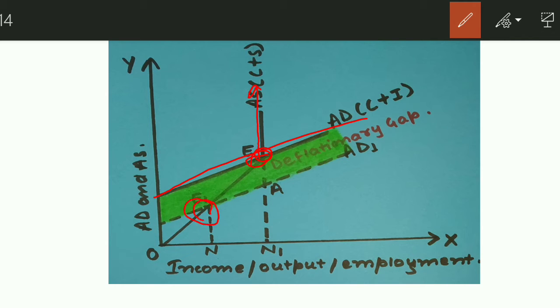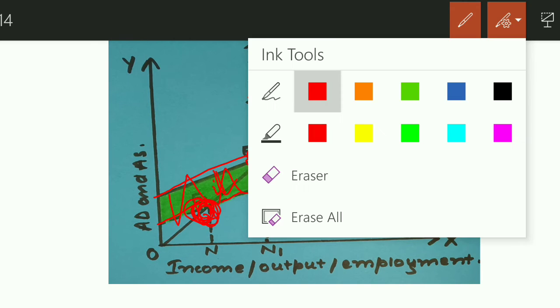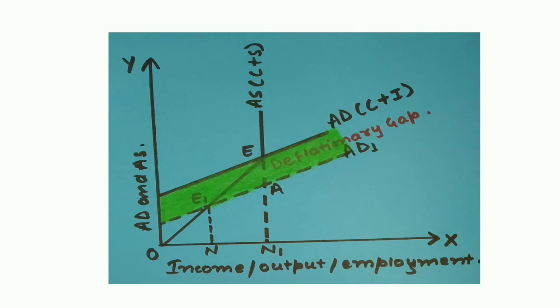But actually the economy is functioning at this point during deflation, because your aggregate demand is less than the aggregate supply. Aggregate supply in the economy is more. Over here you can see aggregate supply is at point E, but aggregate demand in the economy is at point E1, right? So this gap between aggregate demand and aggregate supply is termed as a deflationary gap or deflation.